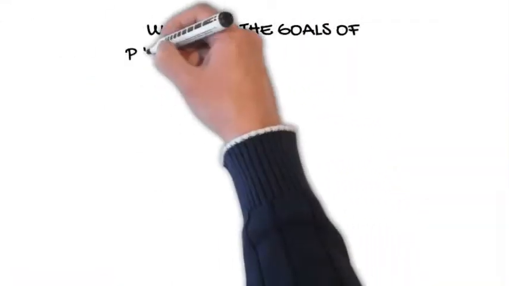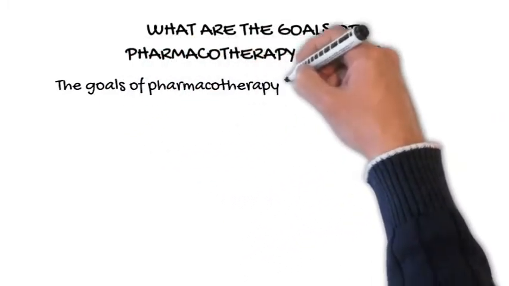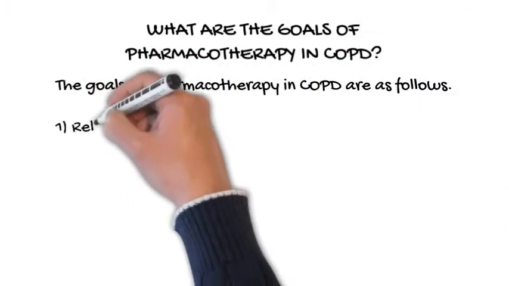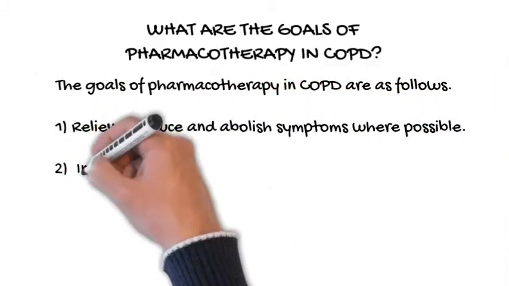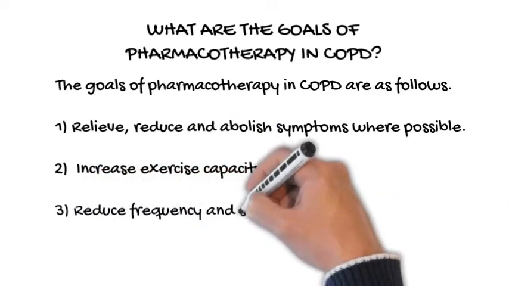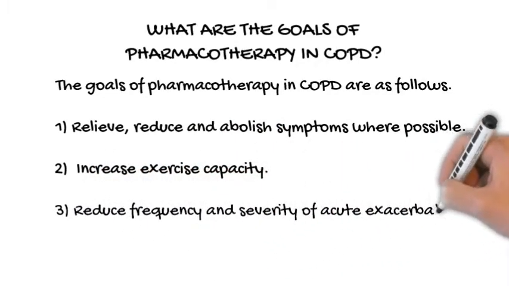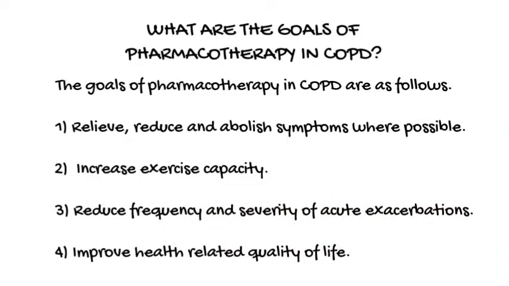What are the goals of pharmacotherapy in COPD? The goals of pharmacotherapy in COPD are as follows. Relieve, reduce and abolish symptoms where possible. Increase exercise capacity. Reduce frequency and severity of acute exacerbations. Improve health-related quality of life.